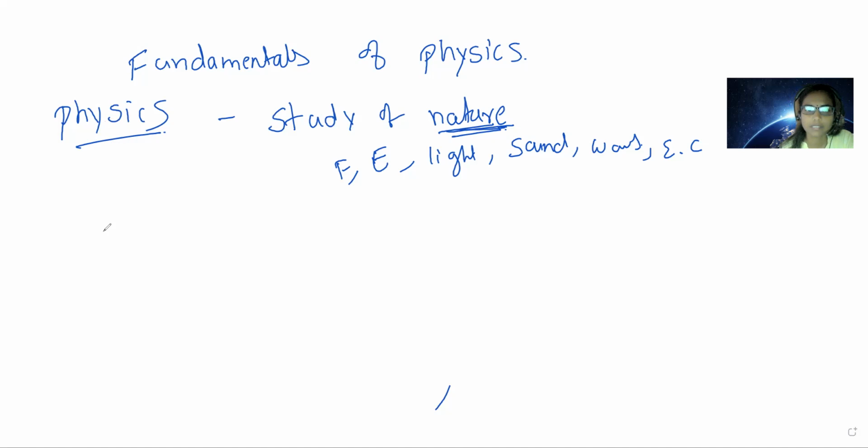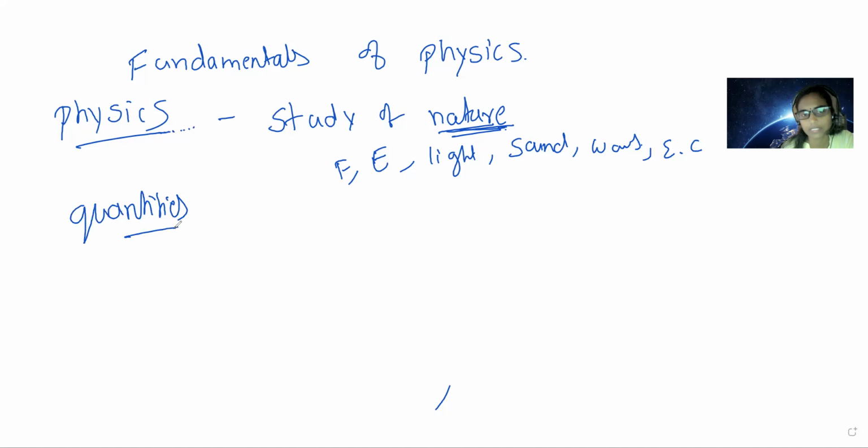Let us study, children, one by one, the main important terms required to understand physics. See, just as the alphabet is required in English to understand it, in physics some of the terminology is very important to understand physics. So that is my intention today, to help you build the basics in physics. First of all, in physics we'll concentrate on quantities.